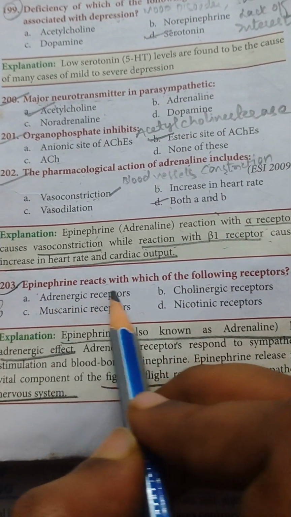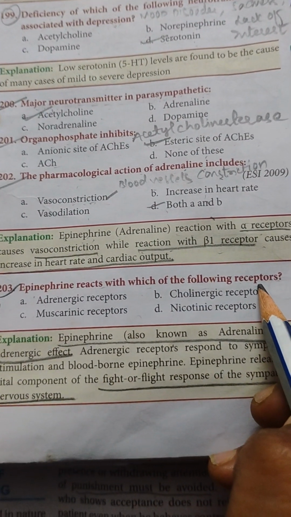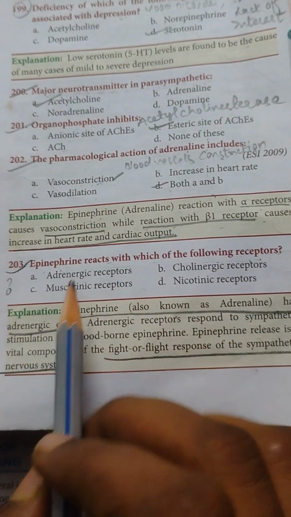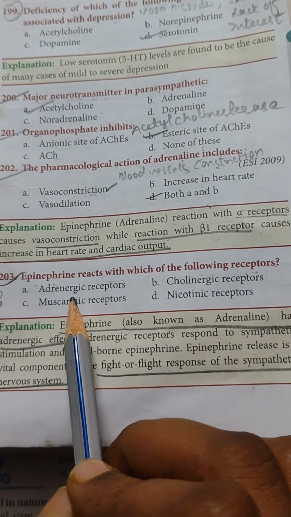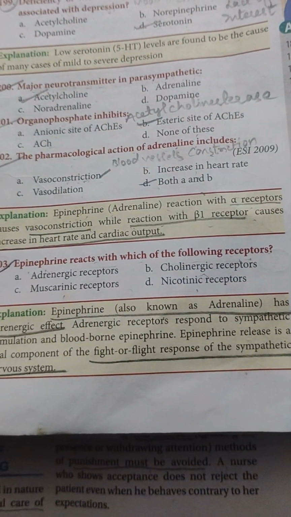The next one: epinephrine reacts with which of the following receptors? Adrenergic receptors, cholinergic receptors, muscarinic receptors, nicotinic receptors.